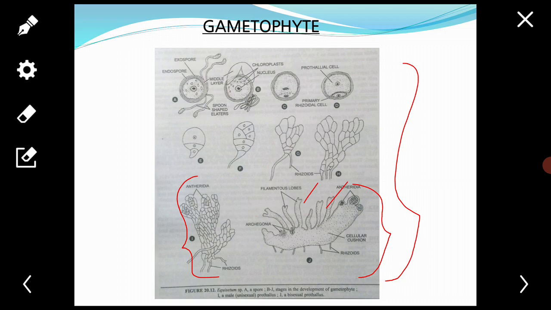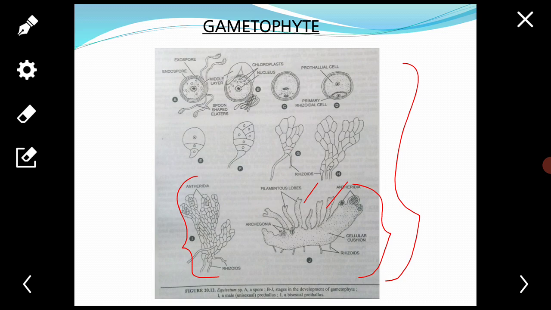Several months old prothalli may be as much as 3 centimeters in diameter. They are long lived, persisting for months and even up to 2 years in artificial conditions.